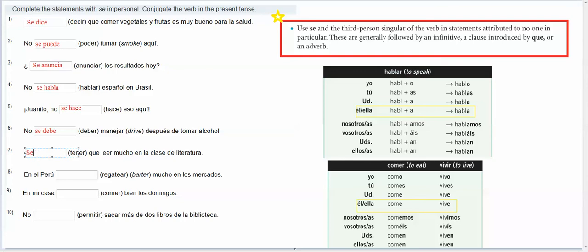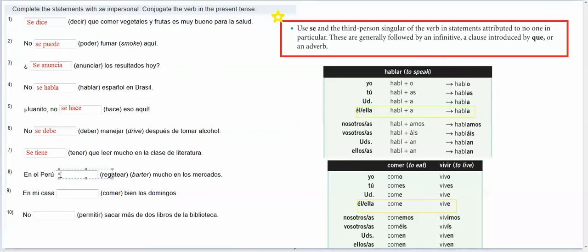So I would do again, se tener. It's irregular in the yo form, but otherwise it's an E to IE, so I'm going to change that E to an IE. And then the ending for third person ER verb would be an E. So se tiene. En el Perú, regatear mucho en los mercados. So in Peru, one barters a lot in the markets.